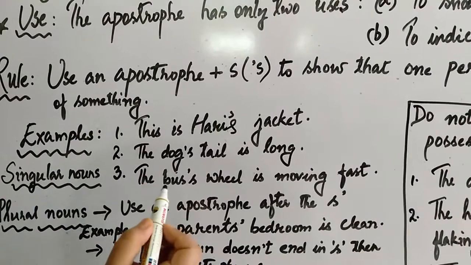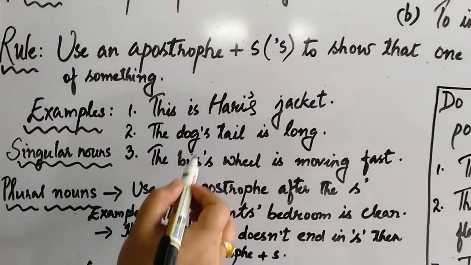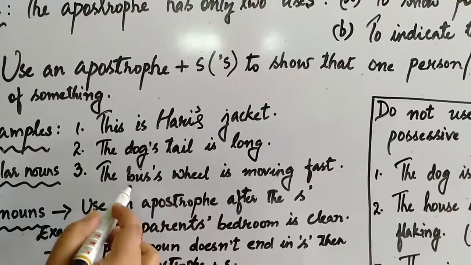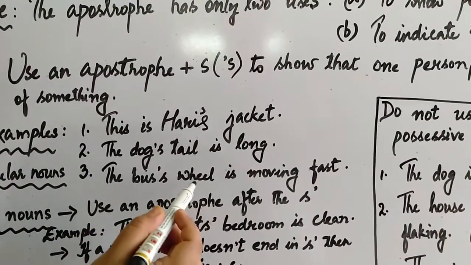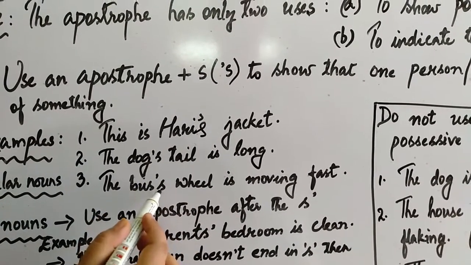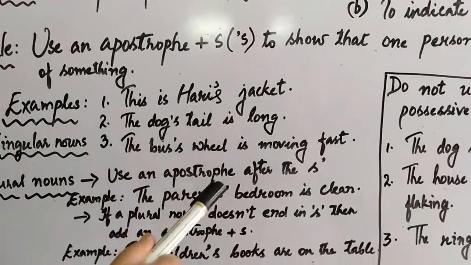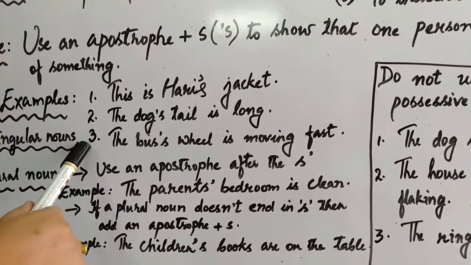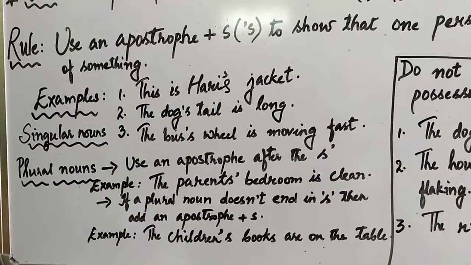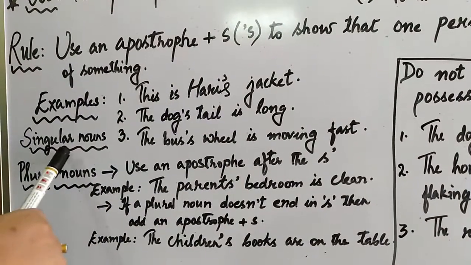So here you can see that the noun bus, B-U-S, it's ending with S. Still, in order to show the possession of the bus, that is the wheel, you have to give an apostrophe and S. I hope all of you got it. Now, all these are in terms of singular nouns. What in terms of plural nouns? In the book, they have given you only with regards to singular nouns.